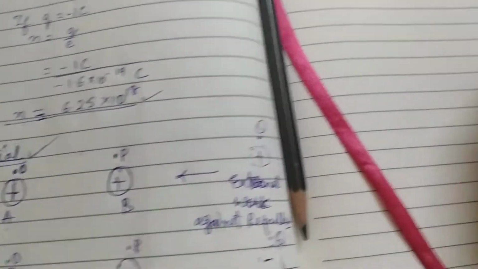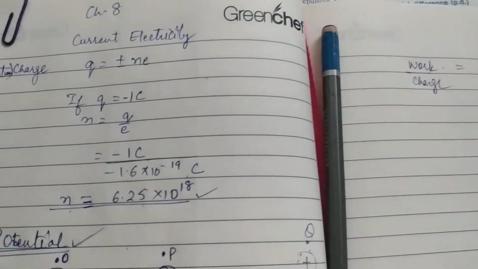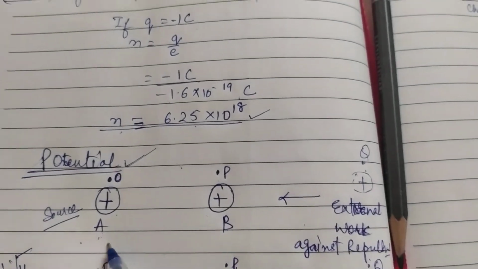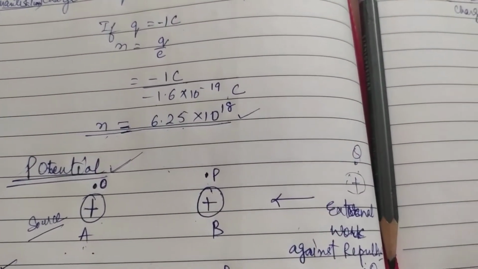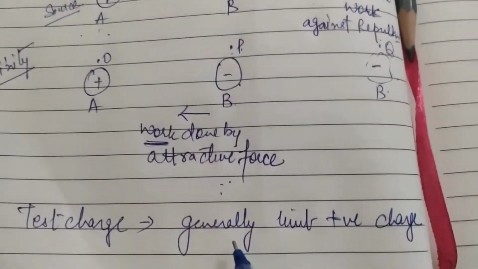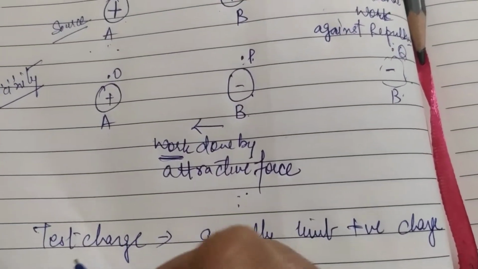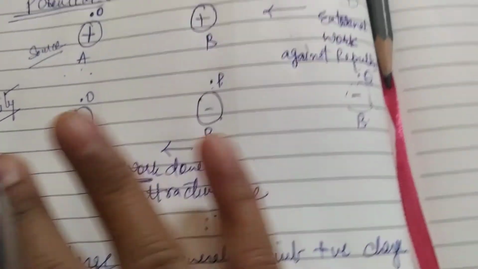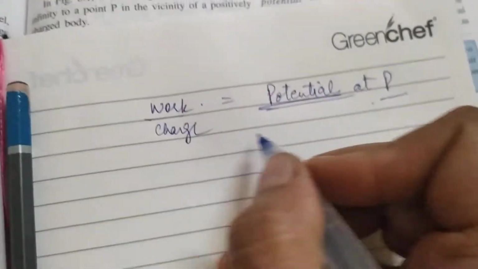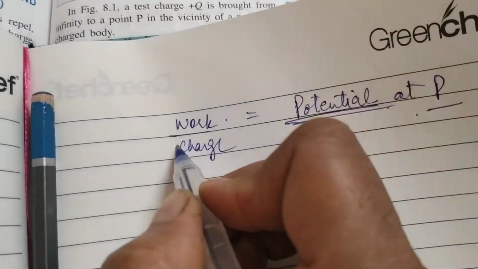Here that point is P point. And whose potential we are talking about? We are talking about the potential of this source charge. So generally the other charge is taken as unit positive charge and it is called as test charge. So what will be the definition of potential in terms of work done?